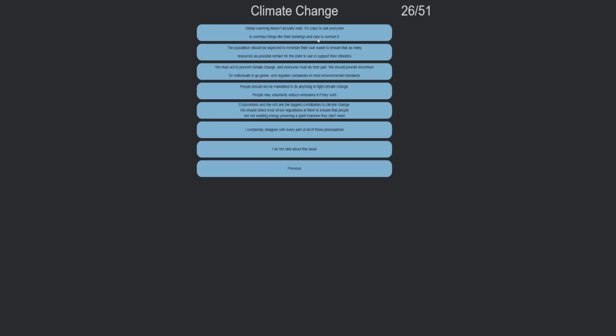Climate change. Global warming doesn't actually exist. That is bullshit. The population should be expected to minimize their own waste and ensure that as many resources as possible remain for the state to be used to support their family. We must act to prevent climate change, and everyone must do their part. We should provide incentives for individuals to go green and regulate companies to meet environmental standards.